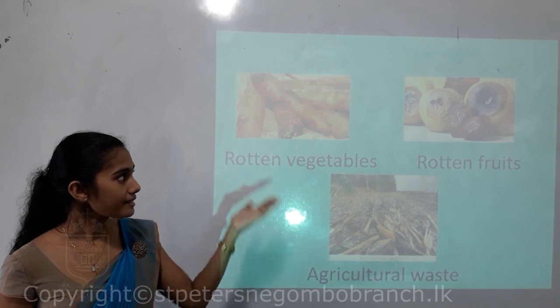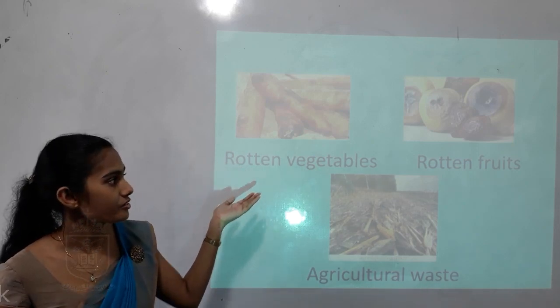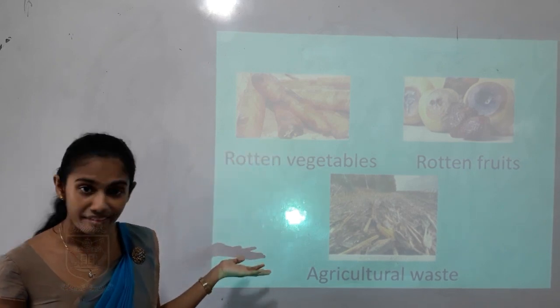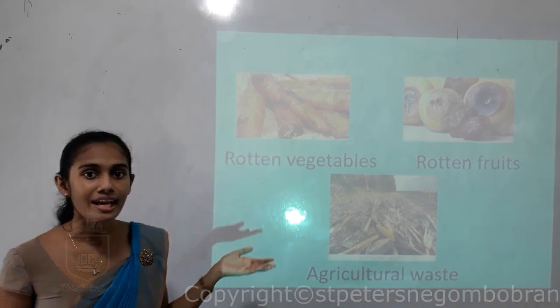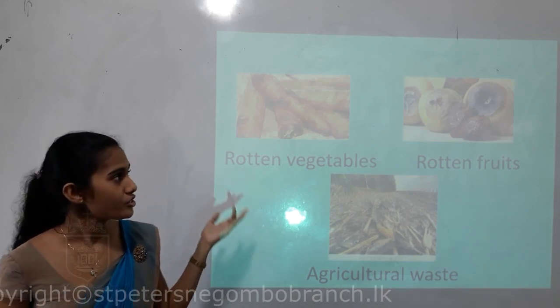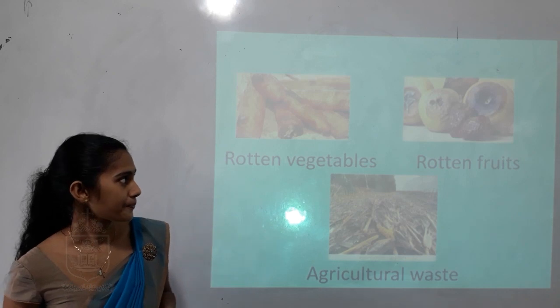So these are some other examples, children. Rotten vegetables, I hope you don't like them, children. Rotten fruits, agricultural waste, they also catch fire easily. So they also can be used as a fuel. So these are some more examples for biomass.